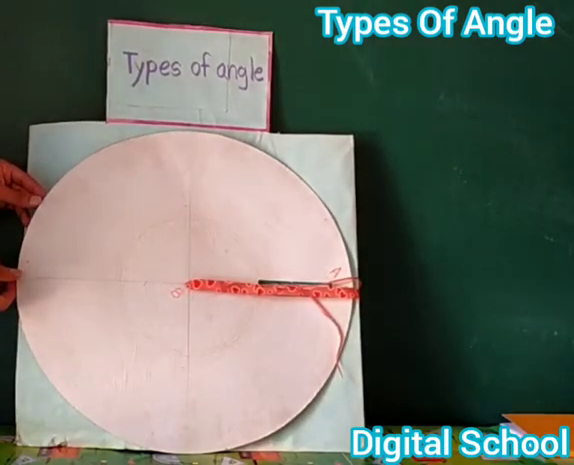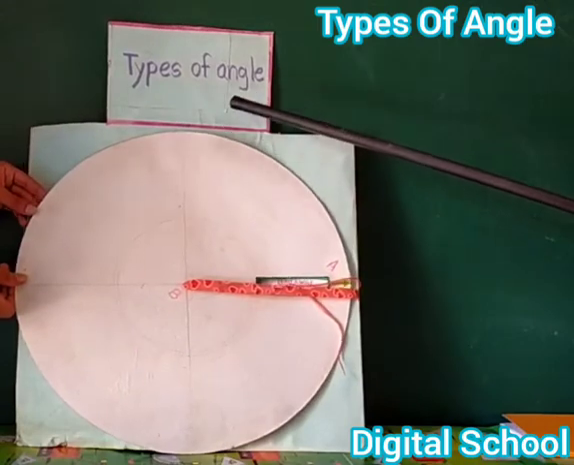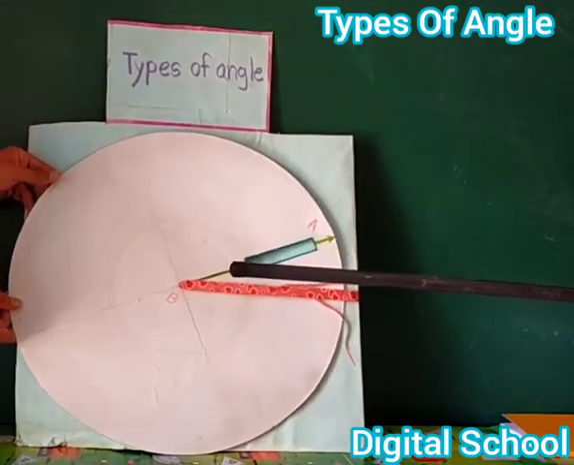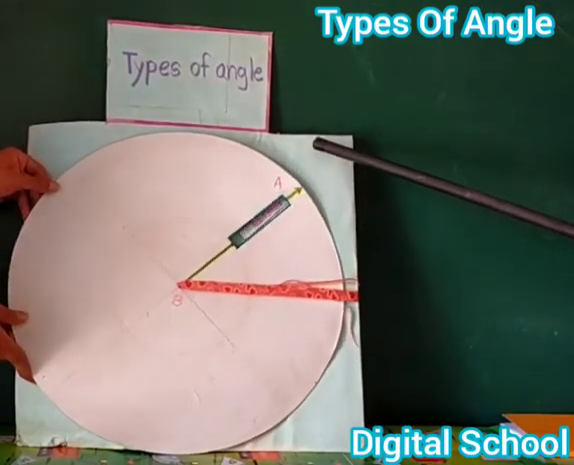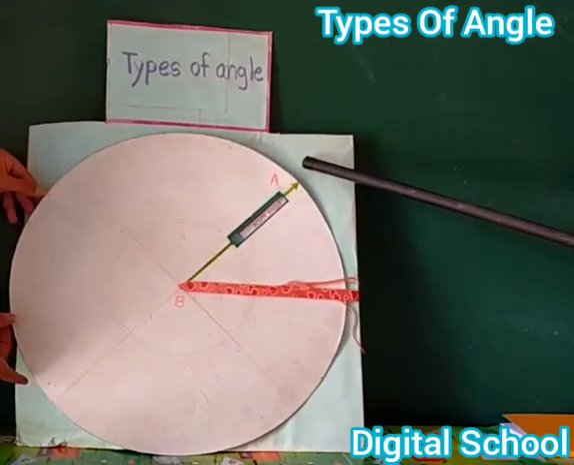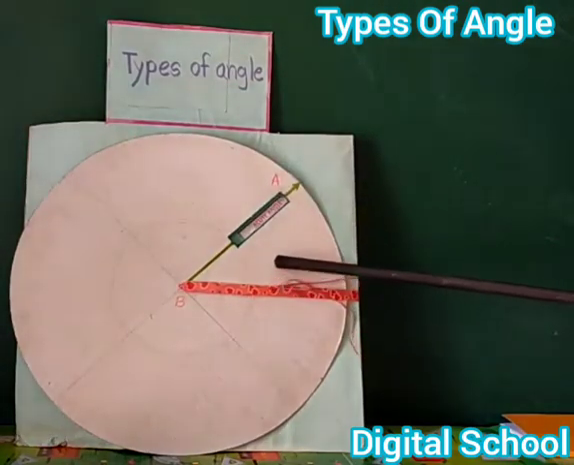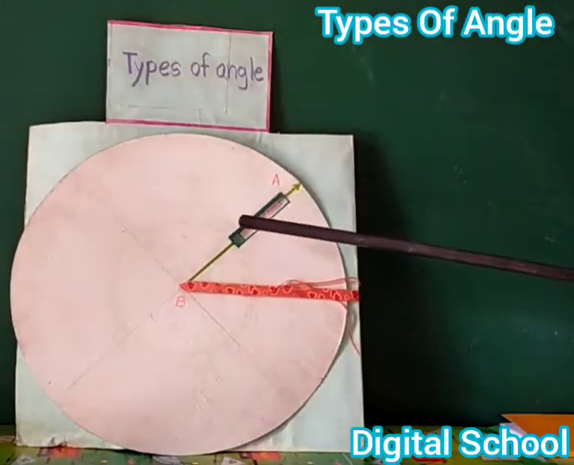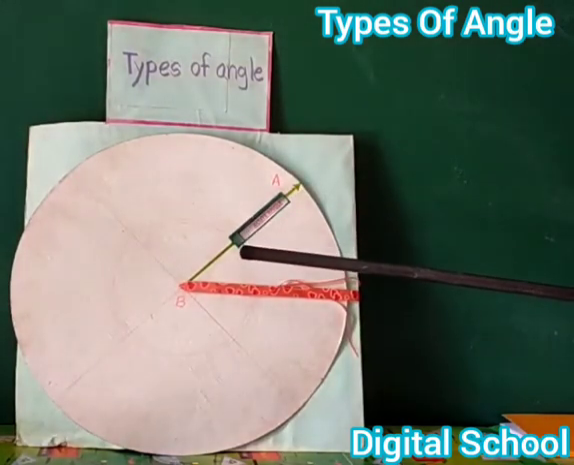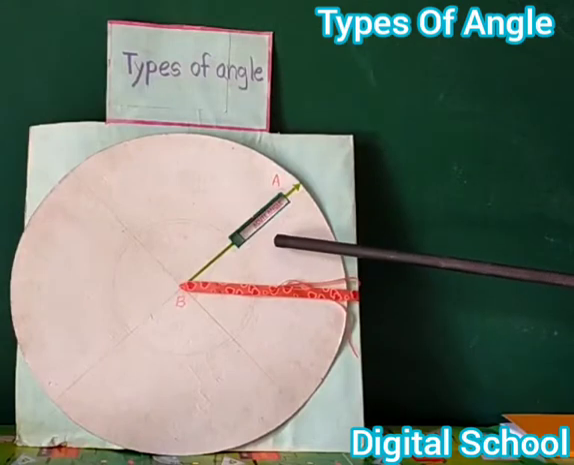Today we will learn about types of angle. Dear friend, look at the board. This is an acute angle. The definition of acute angle: an angle which measures more than 0 degree but less than 90 degree is called acute angle. In the figure, angle ABC is an acute angle.